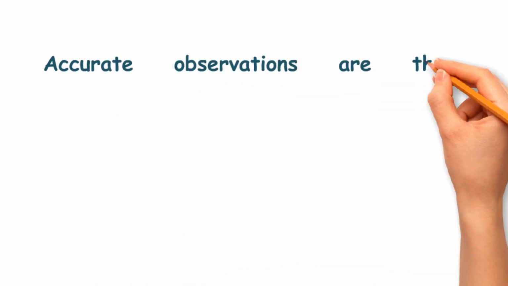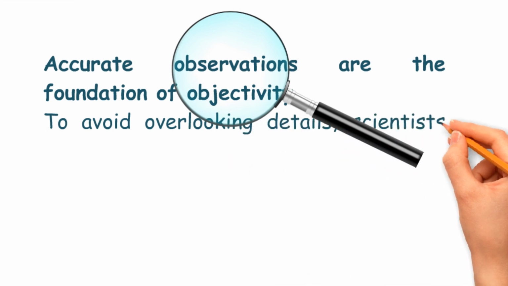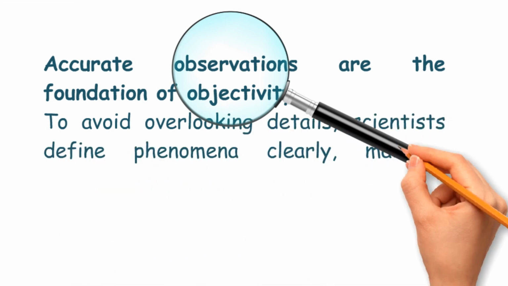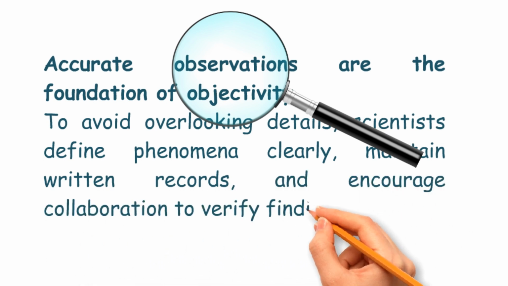Accurate observations are the foundation of objectivity. To avoid overlooking details, scientists define phenomena clearly, maintain written records, and encourage collaboration to verify findings.